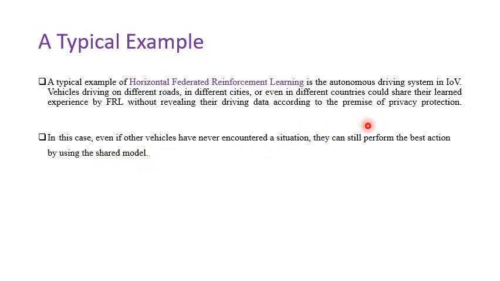One vehicle has experience, and through federated reinforcement learning it shares this experience with the other nine vehicles, and even though they have never encountered the situation, they can make informed decisions. This is the main idea of horizontal federated reinforcement learning: it enables autonomous vehicles to share their experience with each other and make informed decisions.